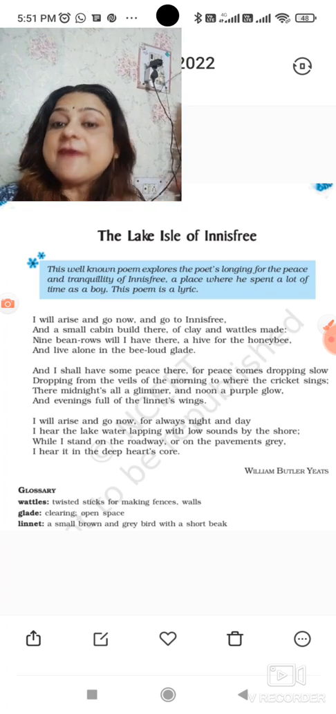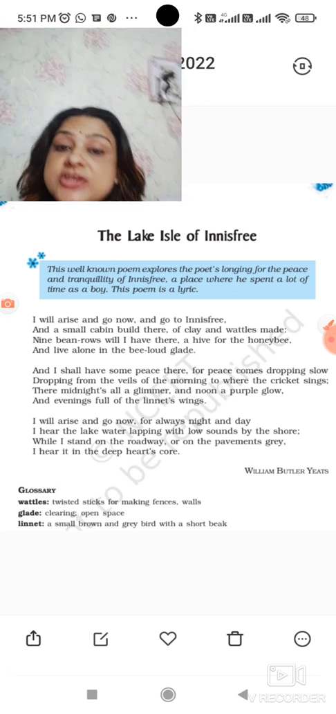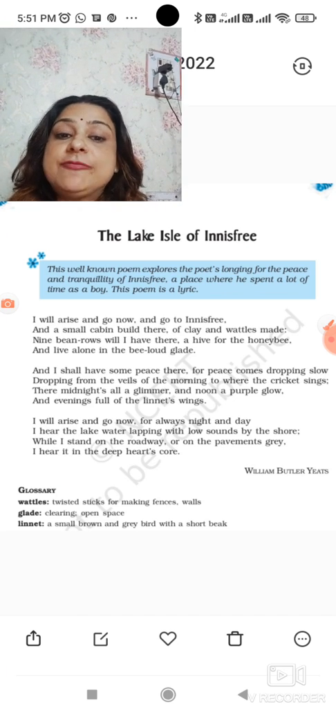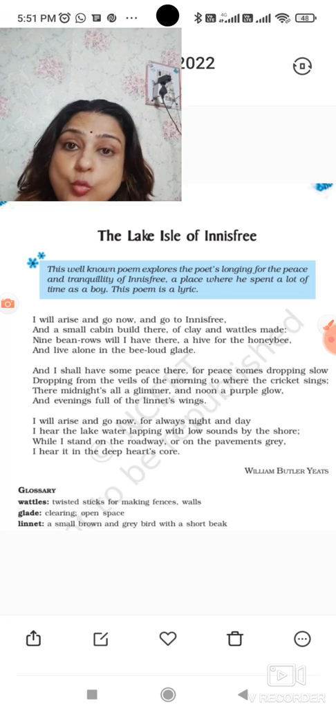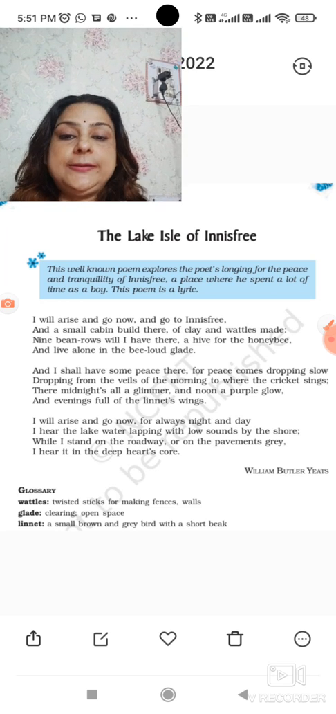So he is therefore writing shall here. Okay, and he is saying that I shall have some peace there, for peace comes dropping slow. He is giving the reason that you get peace gradually.